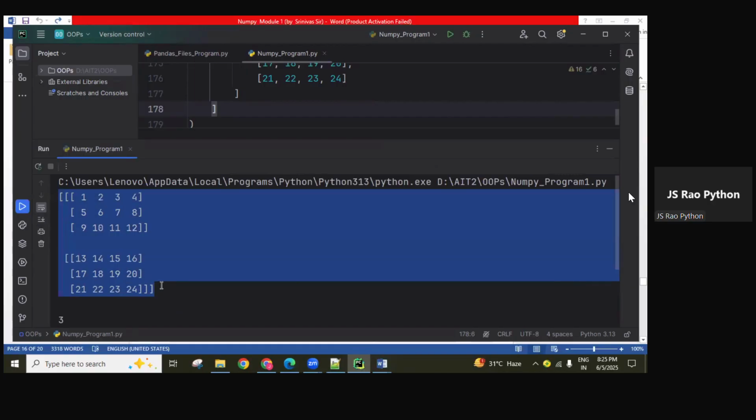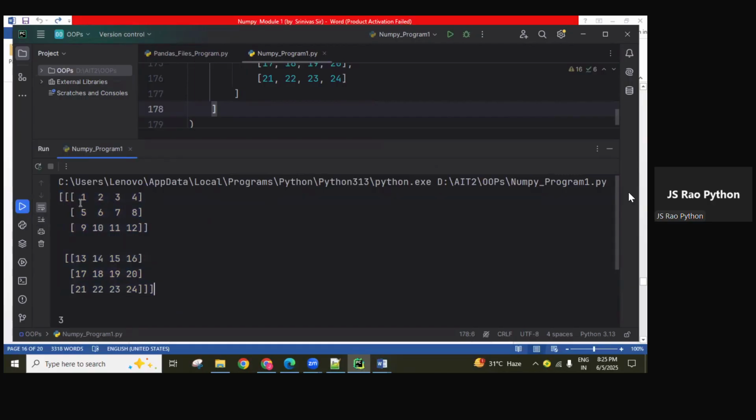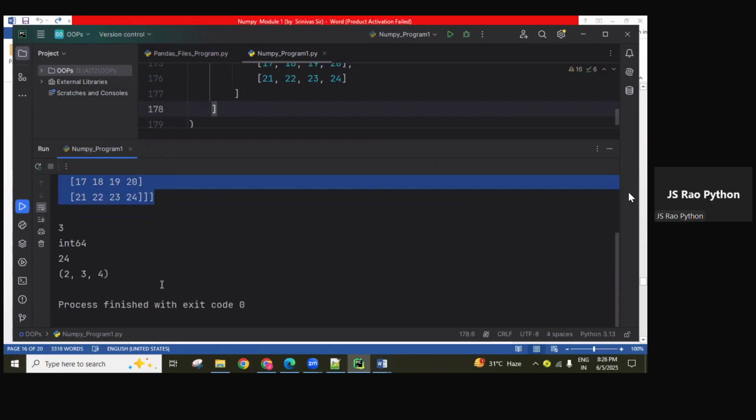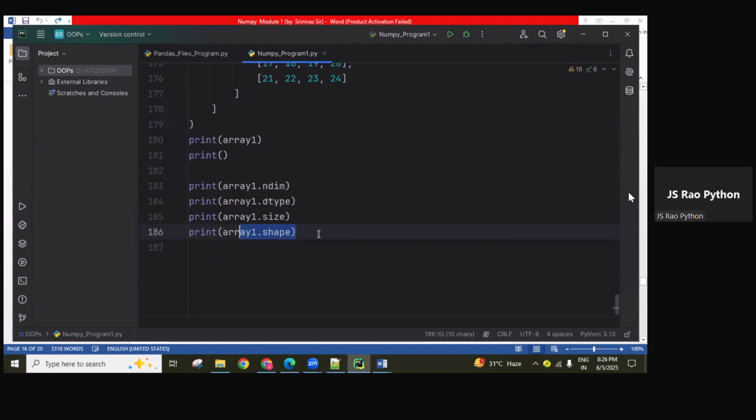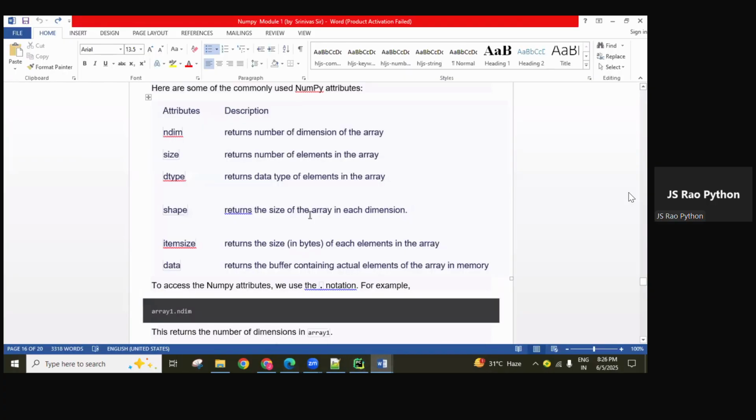Using the shape attribute, we get the shape of this object. If it is a two-dimensional object, then we get only two values: how many rows there are and how many columns there are. That is the behavior of the shape attribute. Are you clear on this?